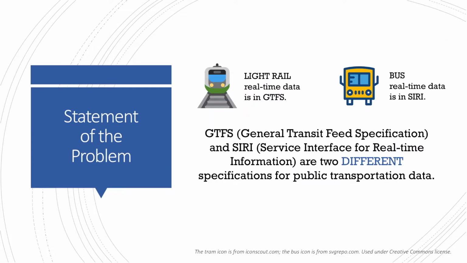Currently, Canberra's public transport data for light rail is in the General Transit Feed Specification, or GTFS. Meanwhile, its public transport data for buses is in the Service Interface for Real-Time Information, or SIRI format. GTFS and SIRI are two different specifications.